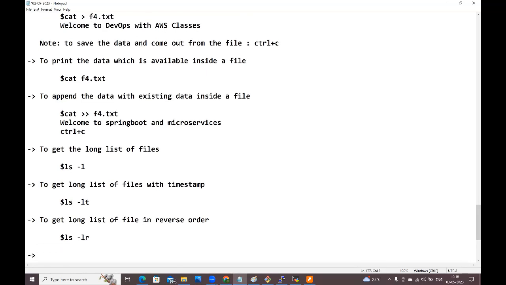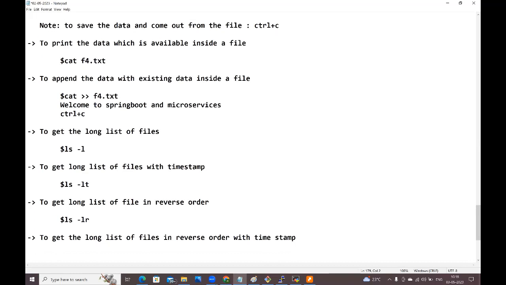To get the long list of files in reverse order with the timestamp: $ ls -ltr. LTR you can give, guys. Okay, fine. Perfect, guys.